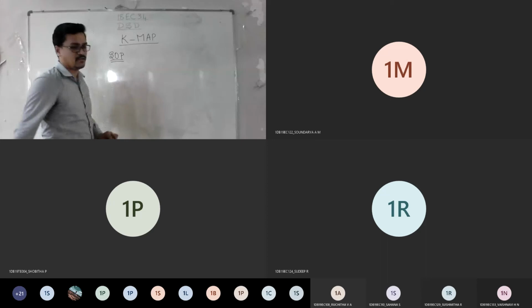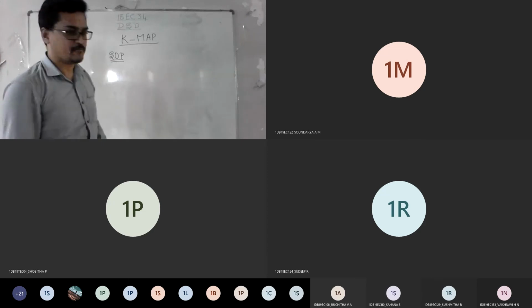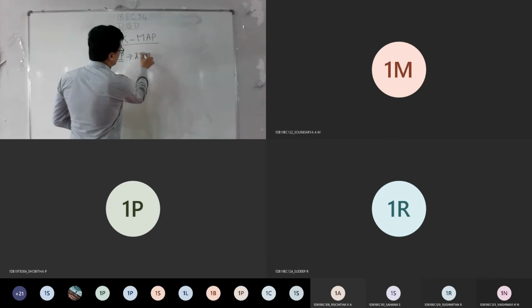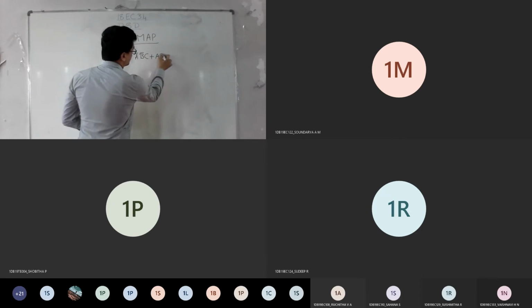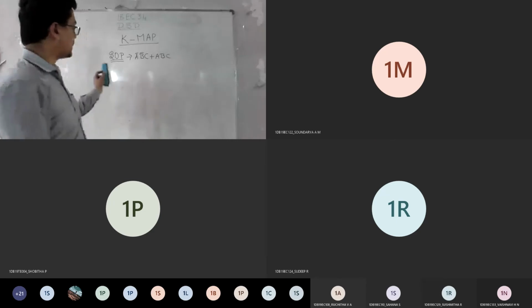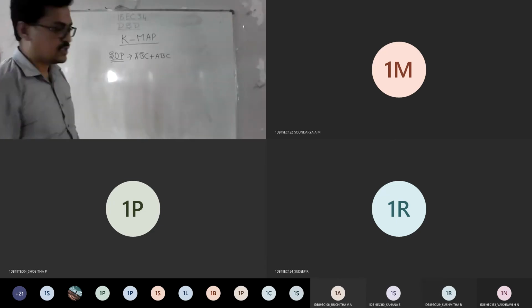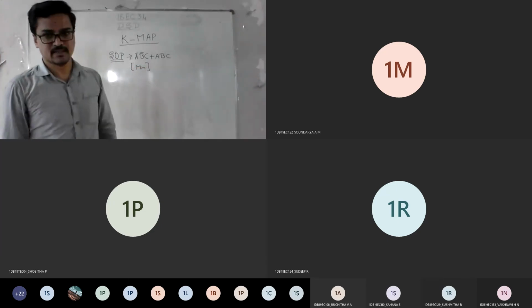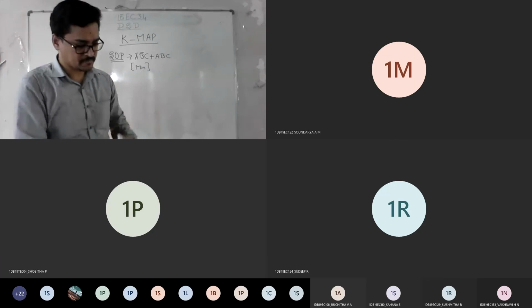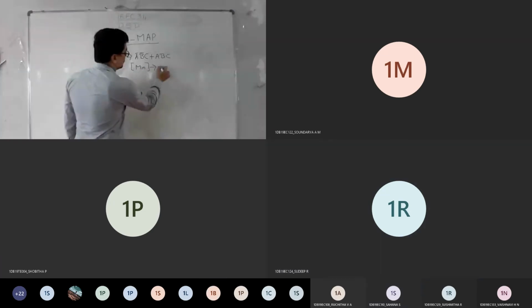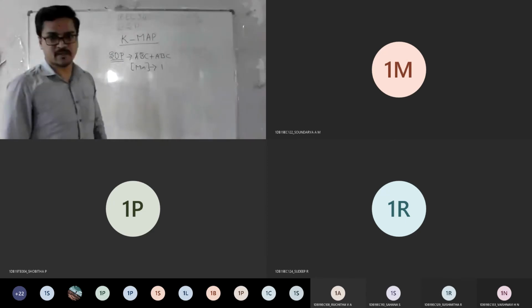Everyone knows the format of SOP, right? Sum of product. For example, I can take some equation: A bar B bar C plus A B C plus so on. Whenever you see such an expression, this is a part of SOP, nothing but your minterm. Minterm logic, everyone knows, is logically 0 or logically 1. It is preferred for logical 1.